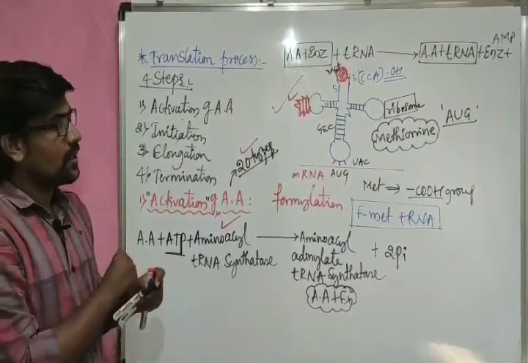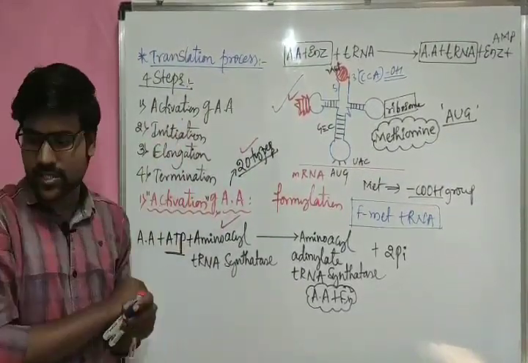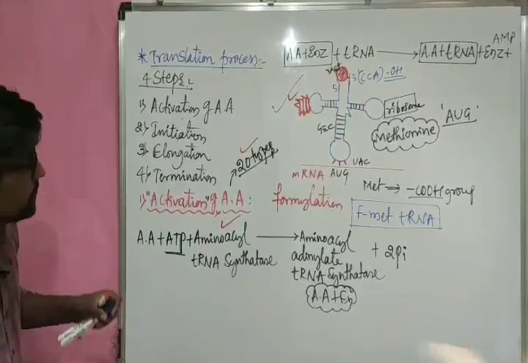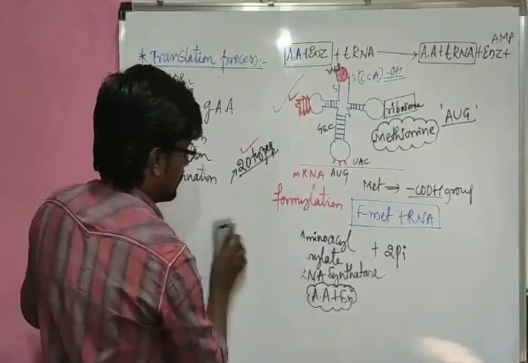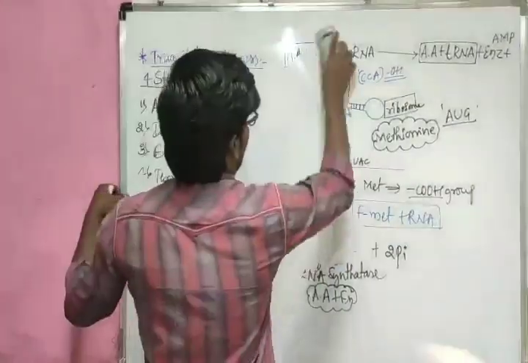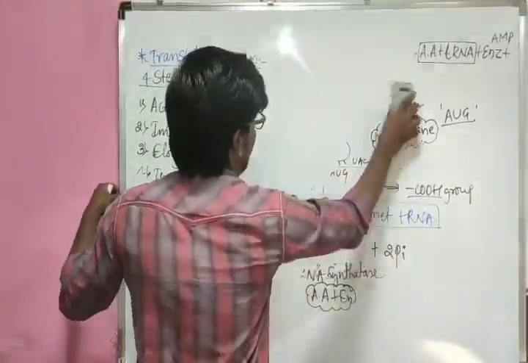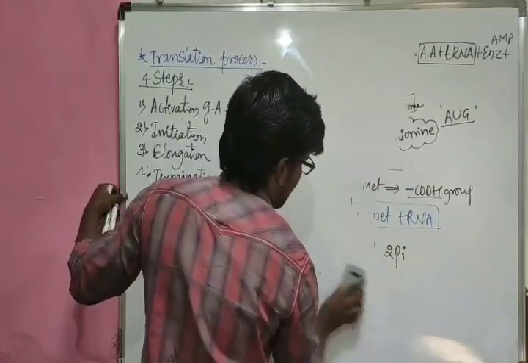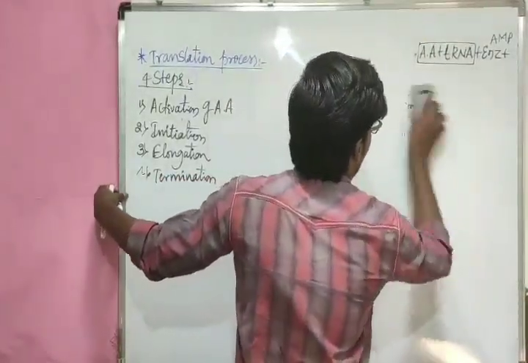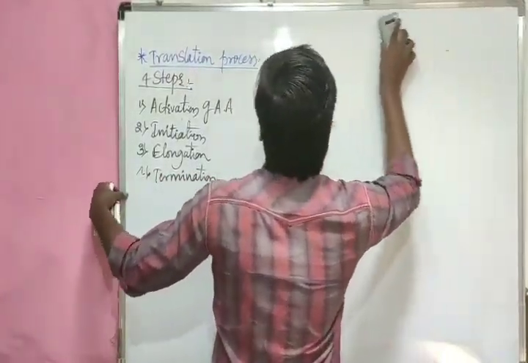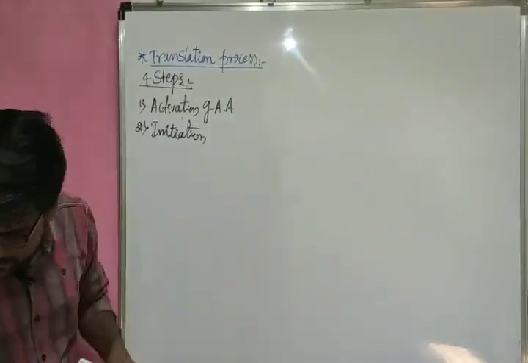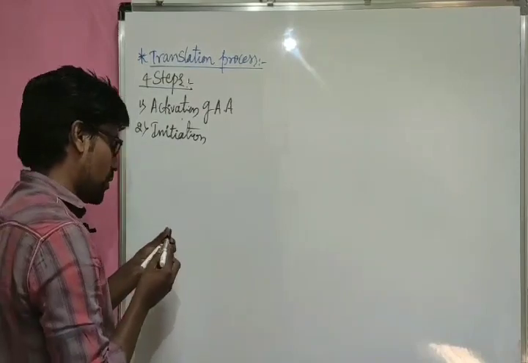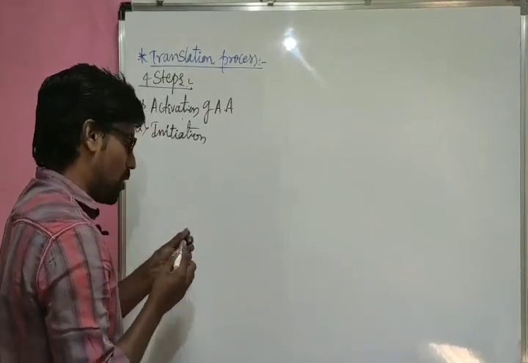Next, it will undergo the initiation step. Let me consider how exactly the initiation is going to occur.